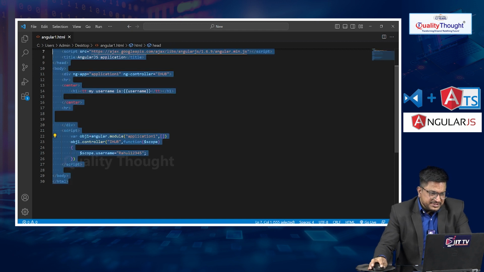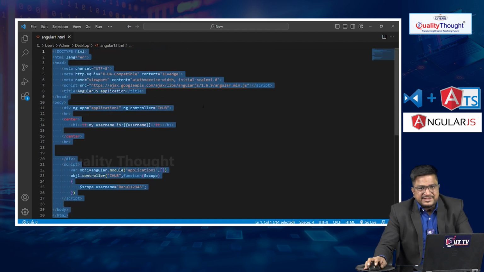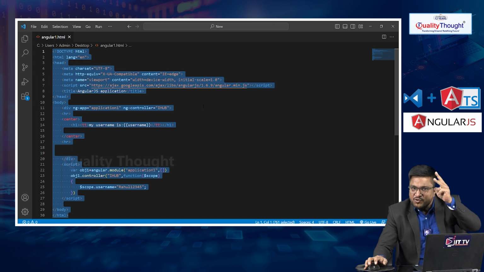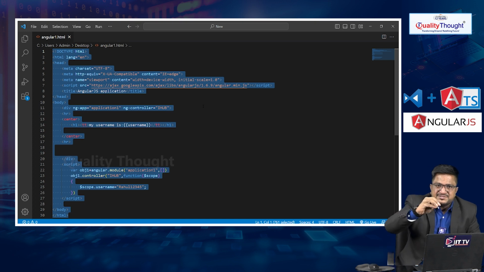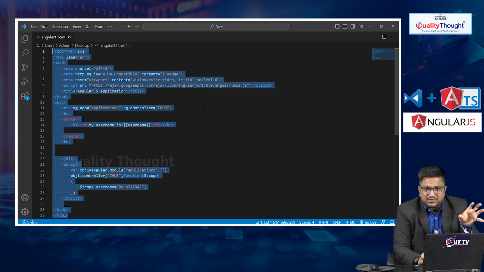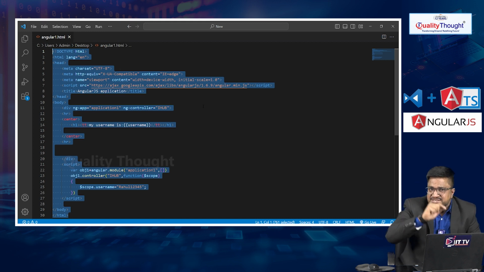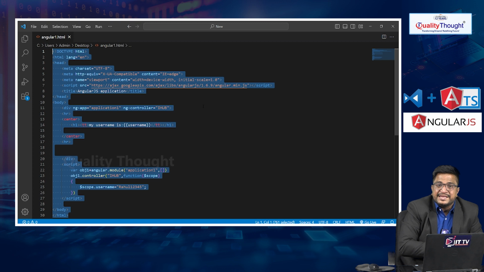So let me copy this example. We have seen three examples of one-way data binding. In one, I defined a simple variable using ng-init and accessed it using an AngularJS expression. In the second, I accessed the application data from component to view using an AngularJS expression, and the second approach is ng-bind.